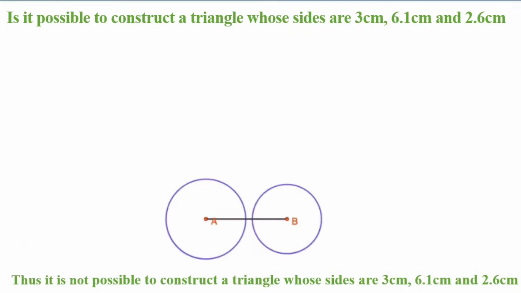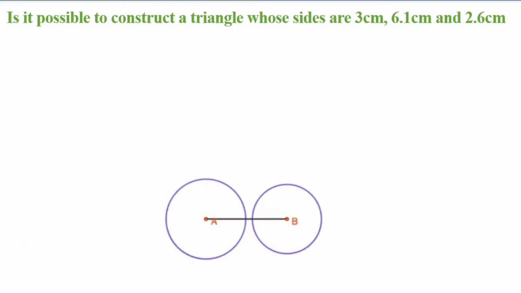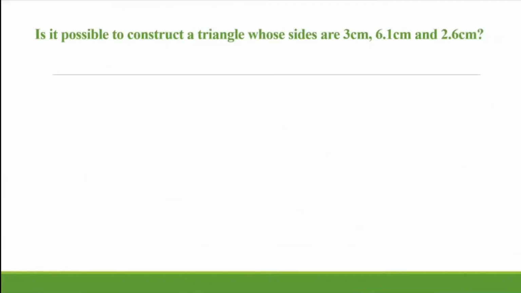Now let us find out the reason why in this case the triangle was not constructible. Our question was, is it possible to construct a triangle whose sides are 3 centimeters, 6.1 centimeters, and 2.6 centimeters? And we have seen that it is not possible to construct the triangle with these measurements. So what is the reason behind it? If you remember the triangle inequality property, what did it state?